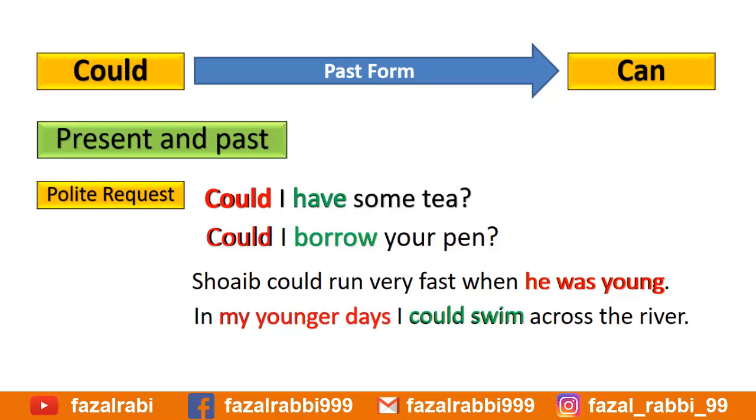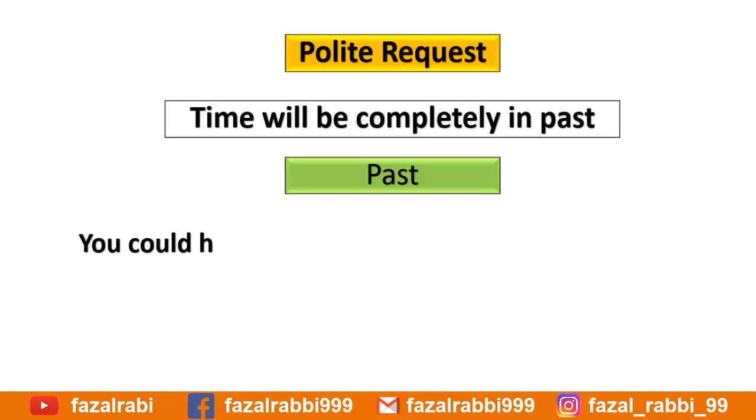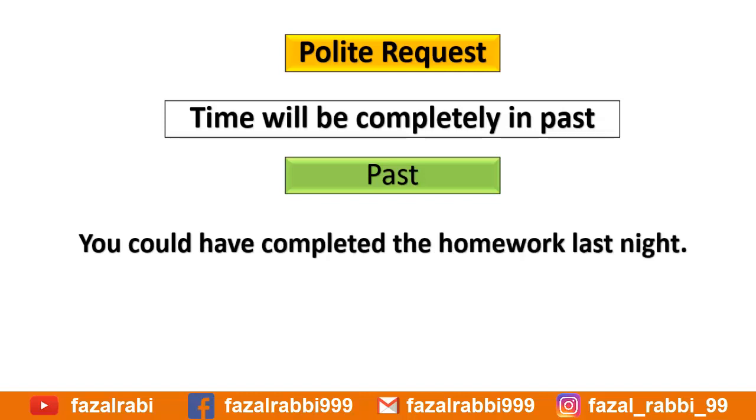Now, what will be the structure when we use could for a past possibility that didn't happen? Here, the time will be completely in the past, something that could happen but didn't. We use could. For example, you could have completed the homework last night. It means that it was possible in the past, but you chose not to do it.